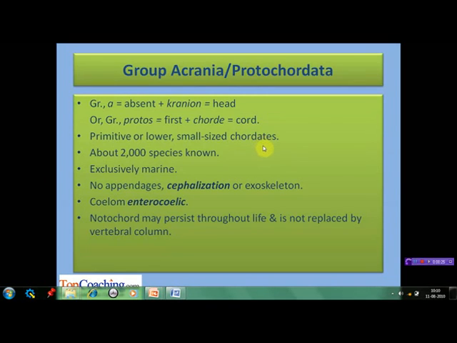The animals of this group are primitive or lower chordates, which are small in size. About 2,000 species of this group are known till date. They are exclusively marine inhabitants. They do not have any appendages or exoskeleton. There is no cephalization, that means they do not have a head or skull or brain. Their coelom is enterocoelic in origin, that is, it is formed by a fusion of pouches budded off from the embryonic archenteron. The notochord may persist throughout life and is not replaced by a vertebral column.